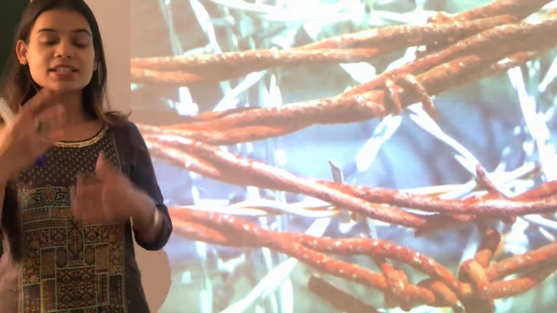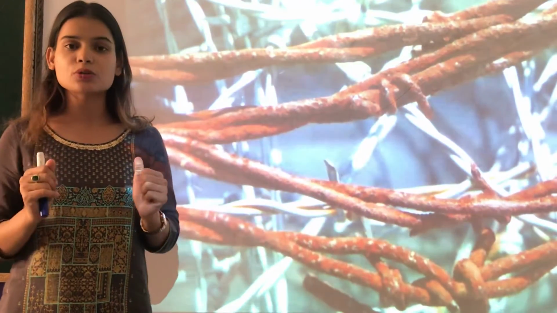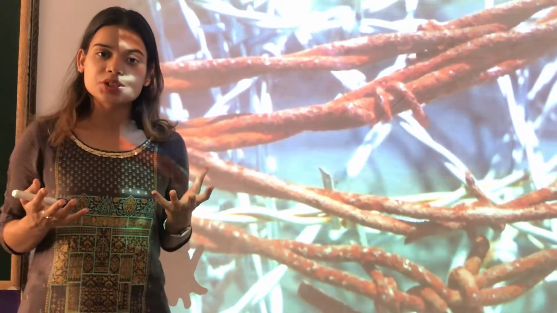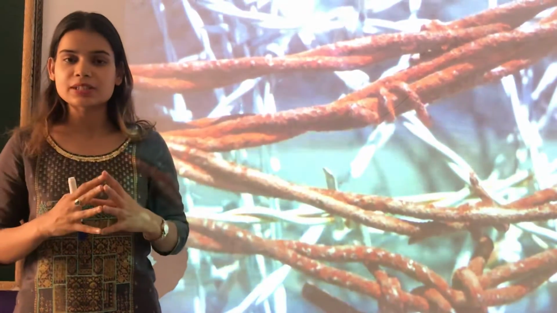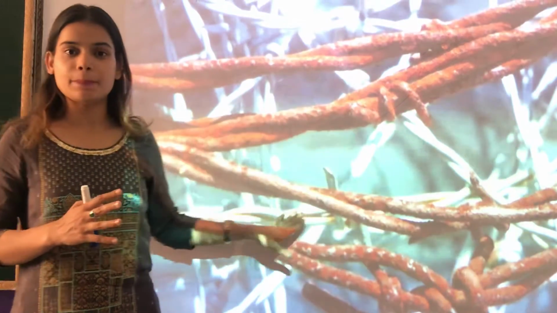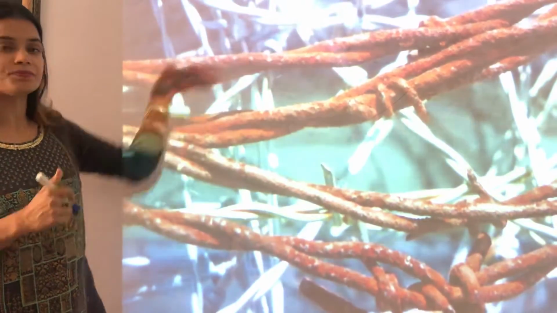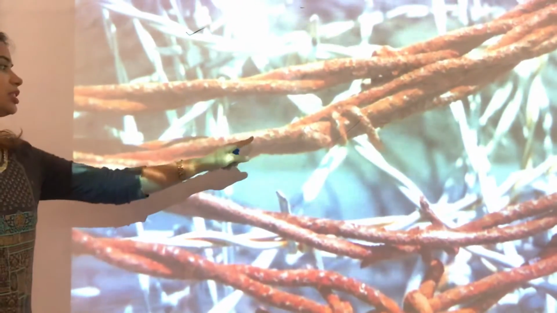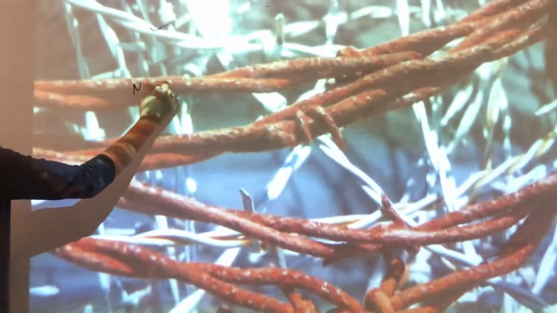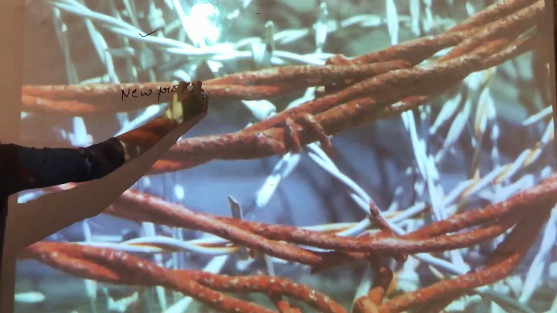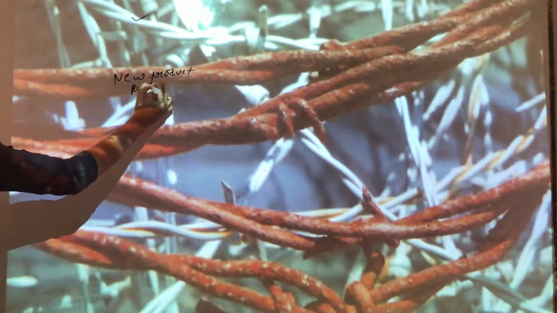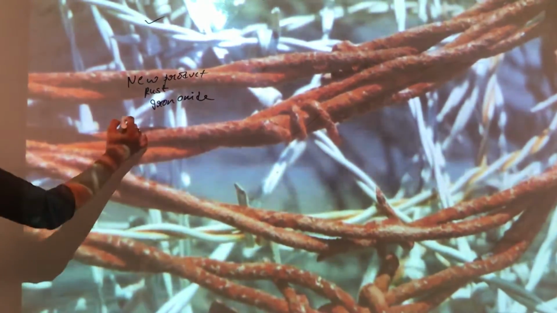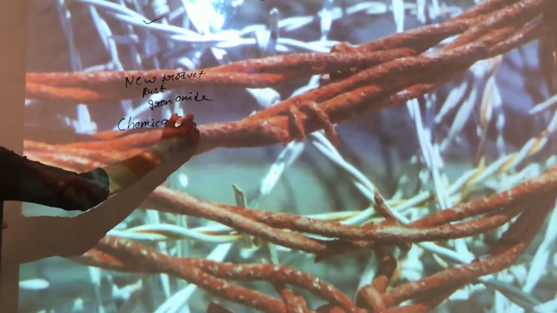For example, in 7th class, 8th class, or 9th class, you must have studied the rusting of iron. Rusting of iron is a chemical change. The process of photosynthesis is a chemical change. If we take this example, you can see here this iron, and this new rust that you can see here is a completely new product. It is the new product that we know by the name rust, or iron oxide. So we can say that in a chemical change, a completely new substance is formed. Yes?